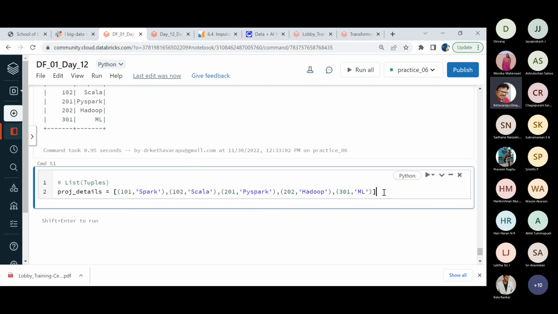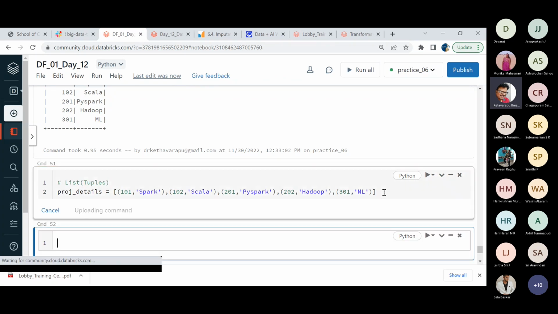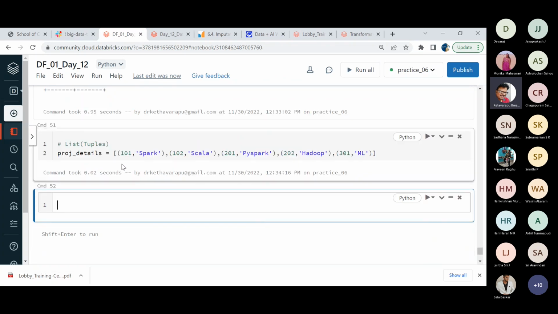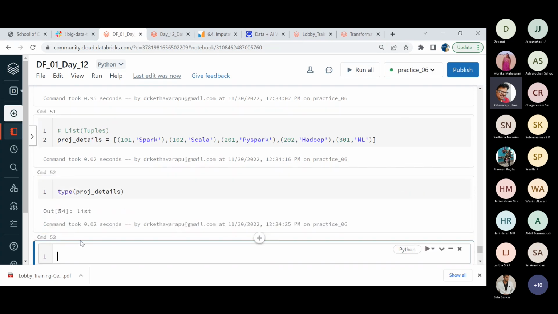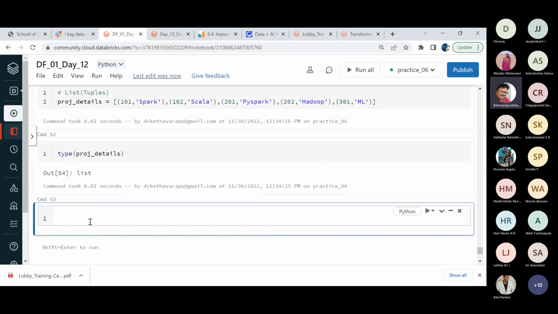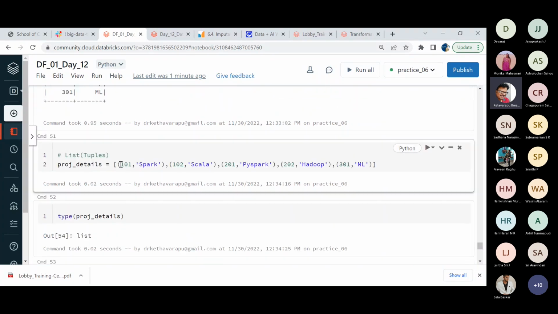Now, if you refer to this, ultimately the type of this project details is, observe here, friends, the type of this project details is now list only. It's not the tuple. But project details of zero, if I am giving, you see it is picking up the first element.